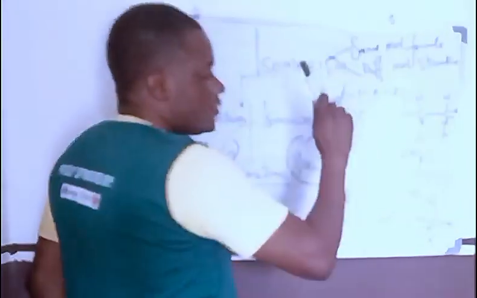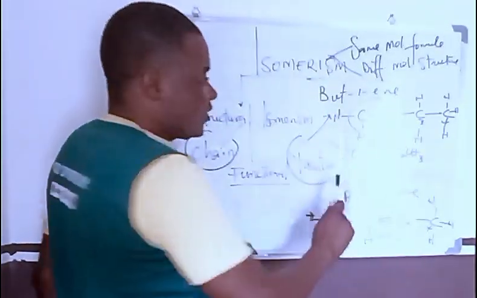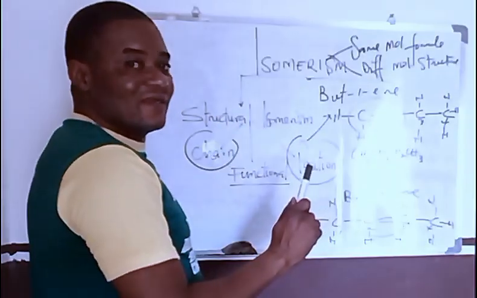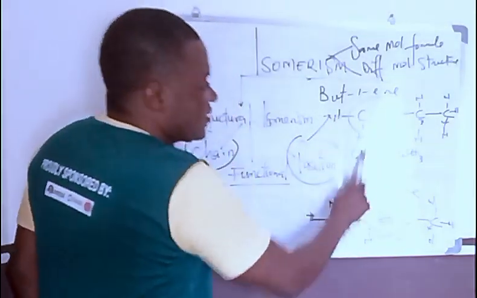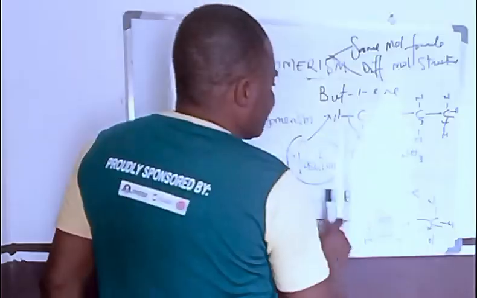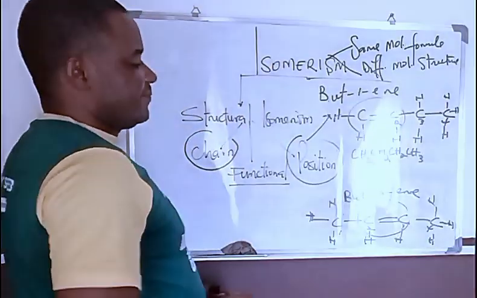Here is 1, here is 2, which makes the structure different, so you classify these isomers, but-1-ene and but-2-ene, as position isomers.